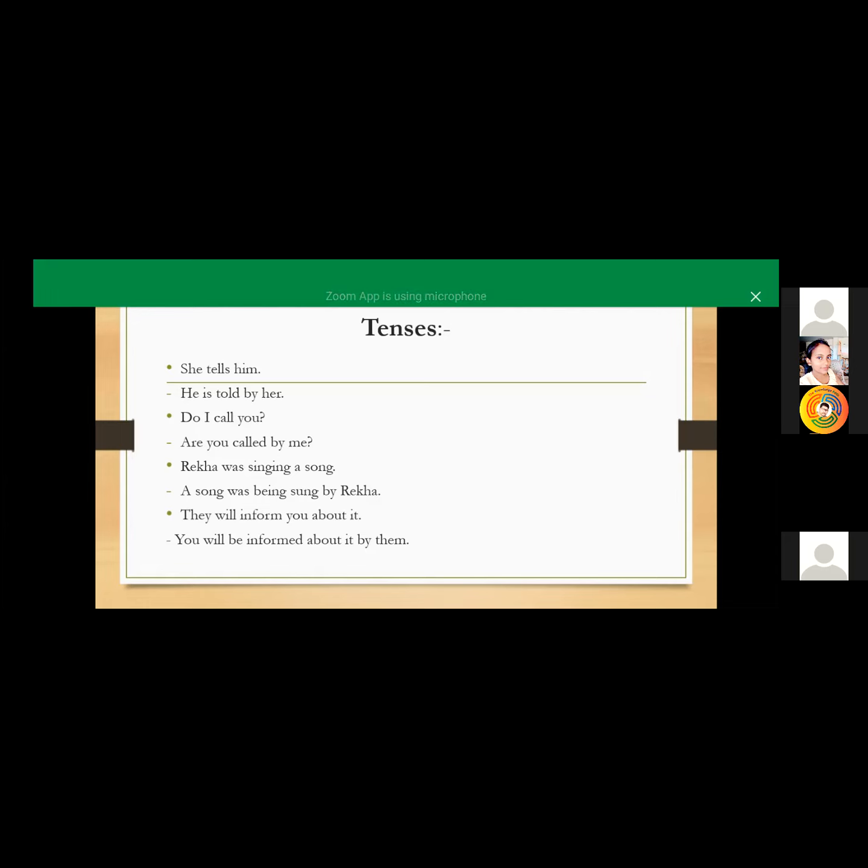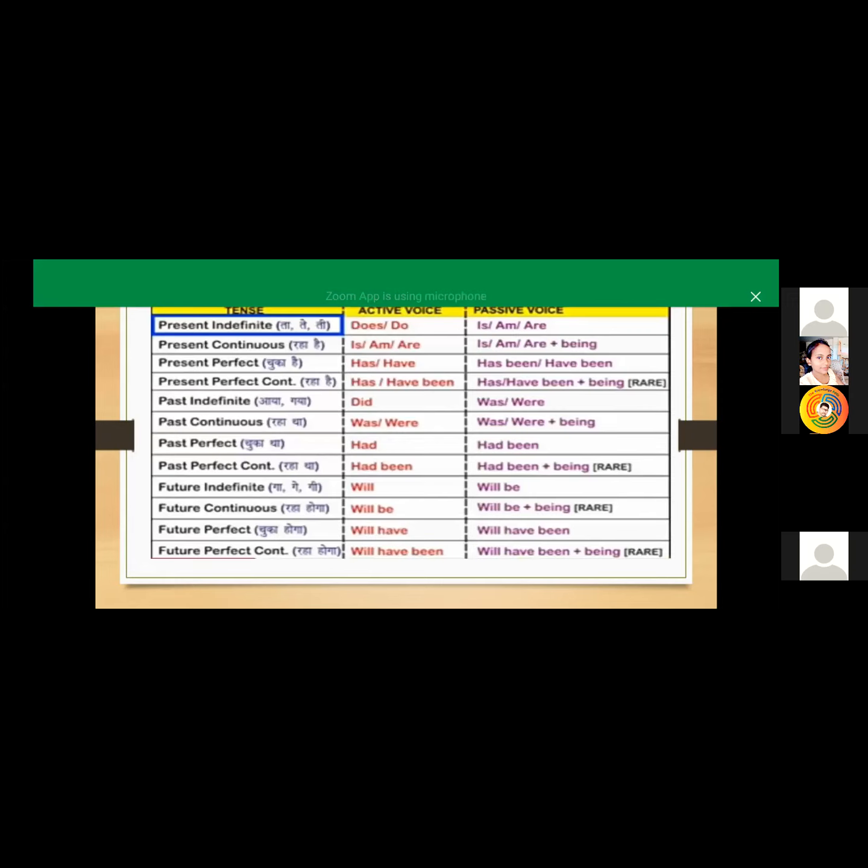They will inform you about it. So this is our simple future. They will inform you about it. So it becomes will be V3 form of the verb. So to convert all these sentences into the passive voice, you have to remember all this.